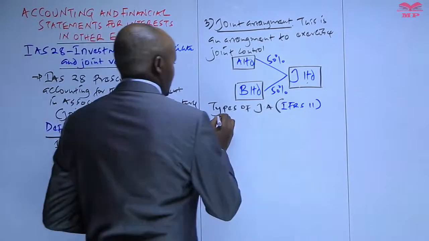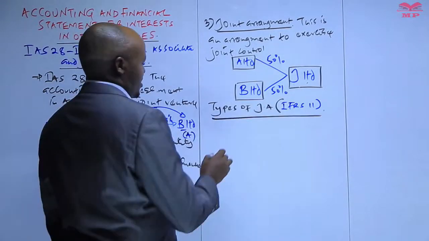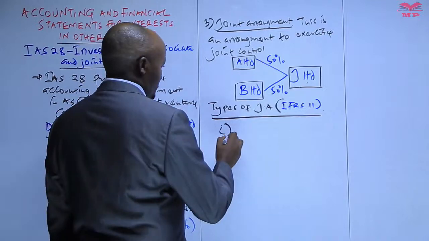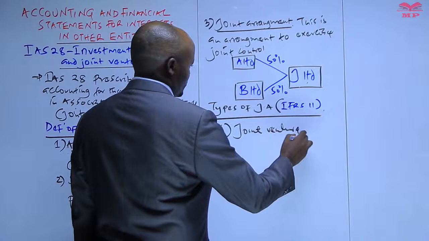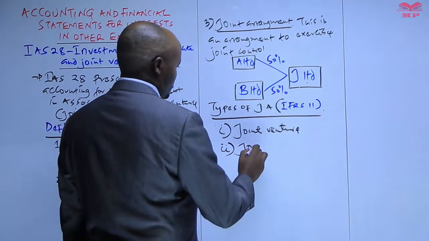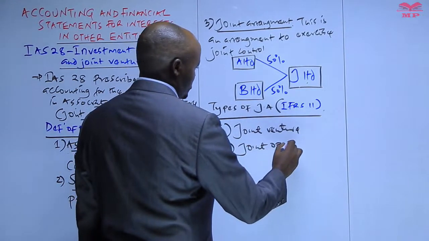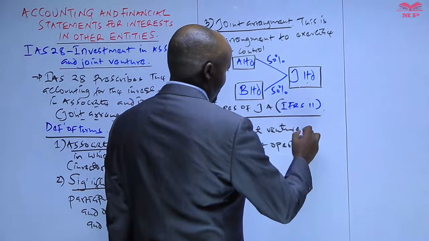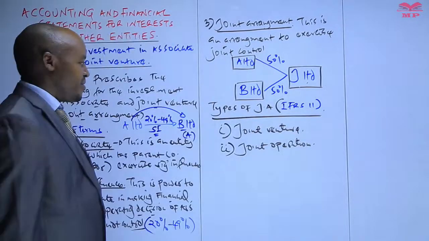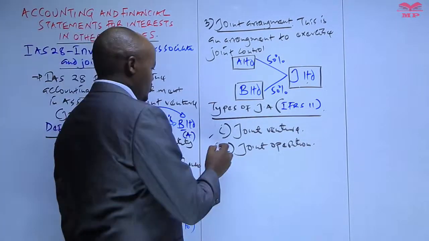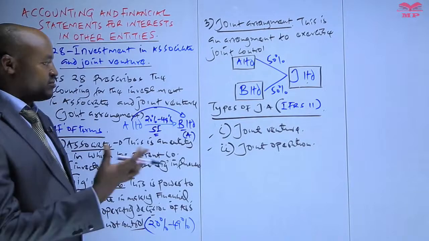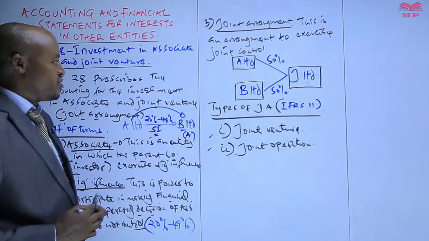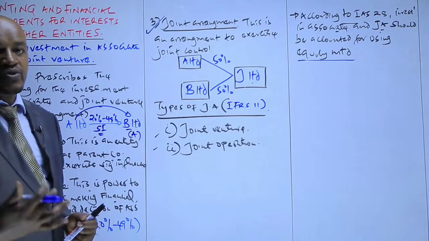But in this case, we have two types of joint arrangement. Number one, we have a joint venture, and number two, we have something called a joint operation. You may come across a question in an exam setup whereby the examiner requires you to highlight, explain, or just mention two types of the joint arrangement.